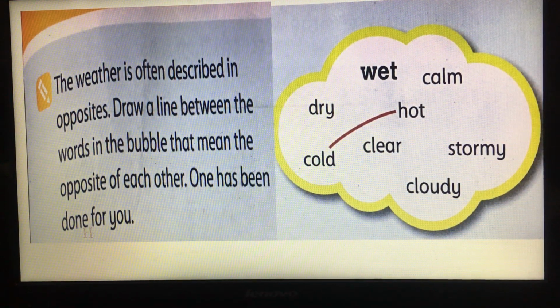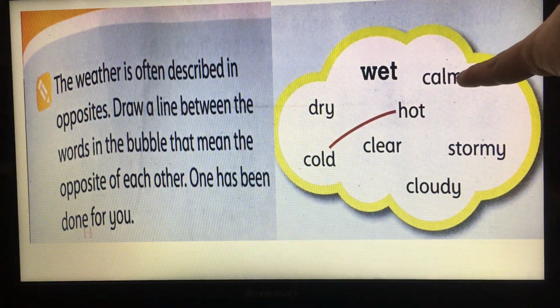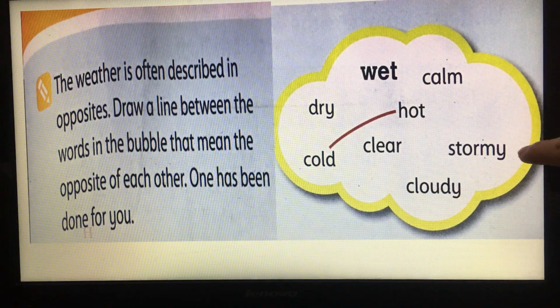Calm, as we say when we don't have wind, so it's calm. But if we have strong winds, so the weather is stormy. So if we don't have winds, the weather is calm. But if we have a strong wind, the weather is stormy.